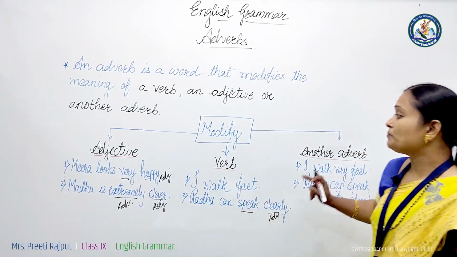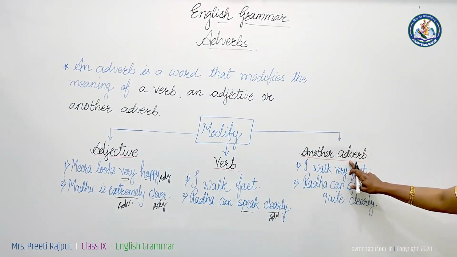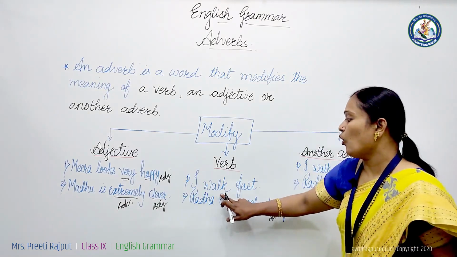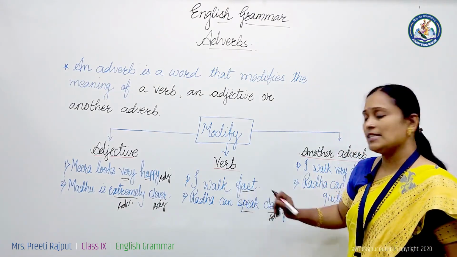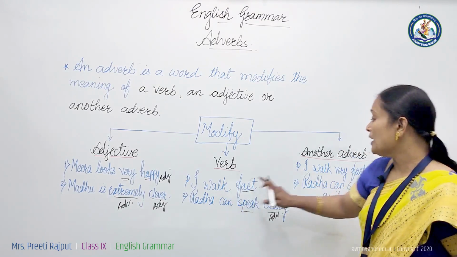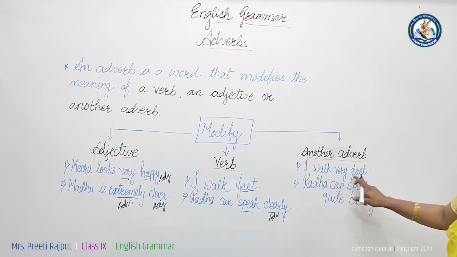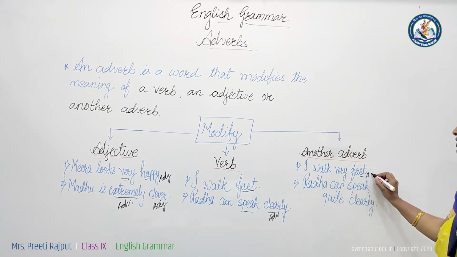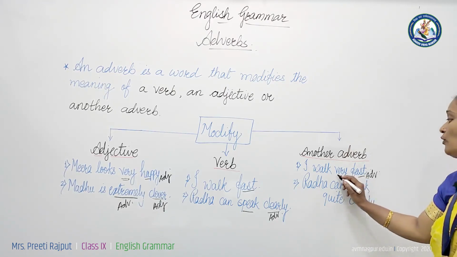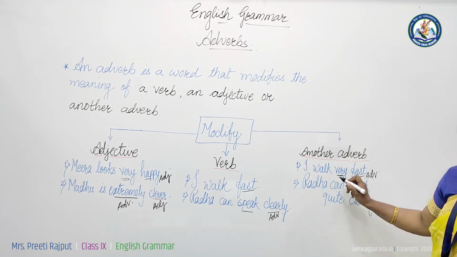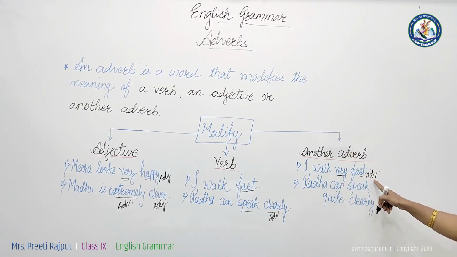In the same way, adverbs describe other adverbs. Like here we have seen, I walk fast. Fast is describing the action walk. If I write here, I walk very fast, fast is an adverb we have seen and very is a word which is describing the given adverb. So, very is an adverb describing another adverb.